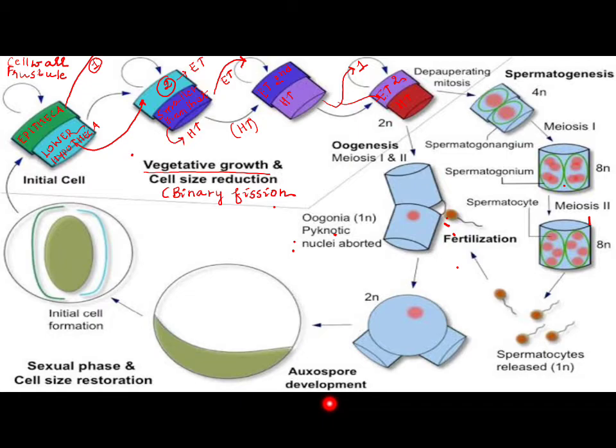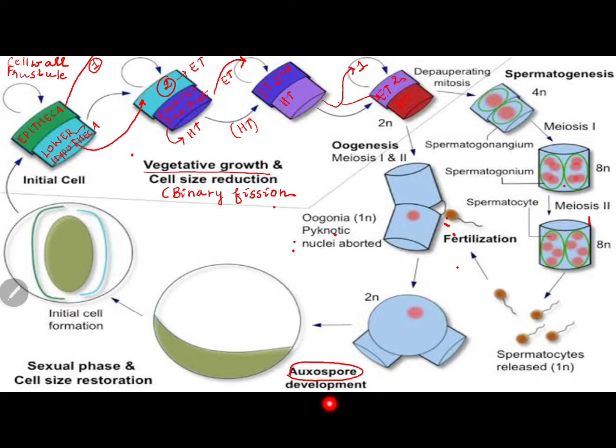So gradually the daughter cell decreases in size, and there comes a situation where the cytoplasm is too little for the size decrease to survive. Then it takes a call for auxospore.